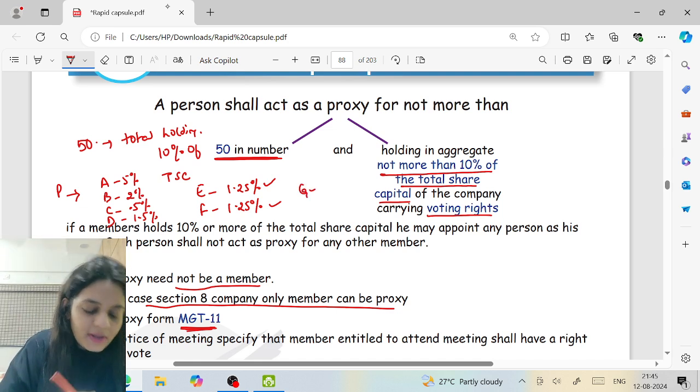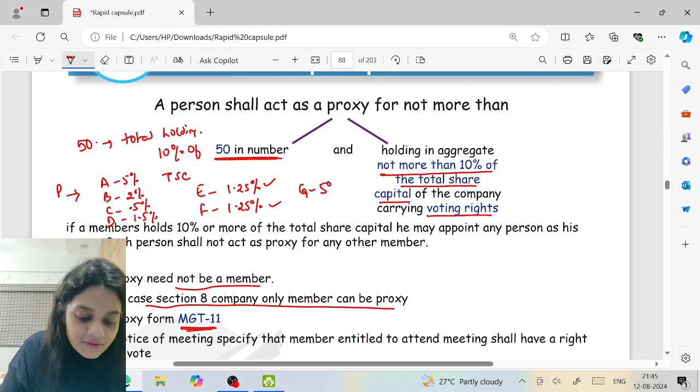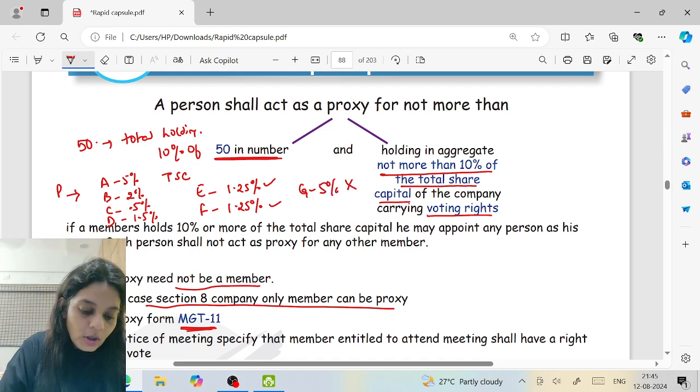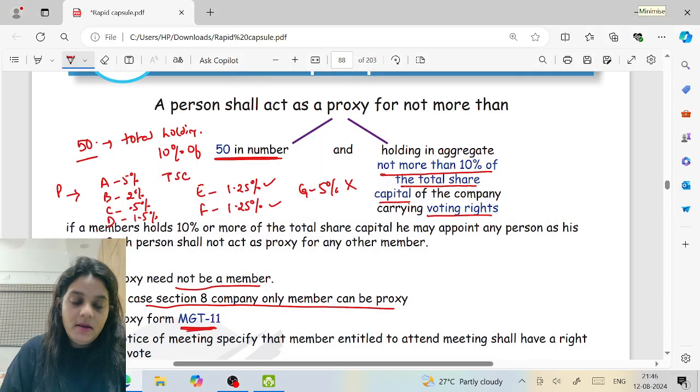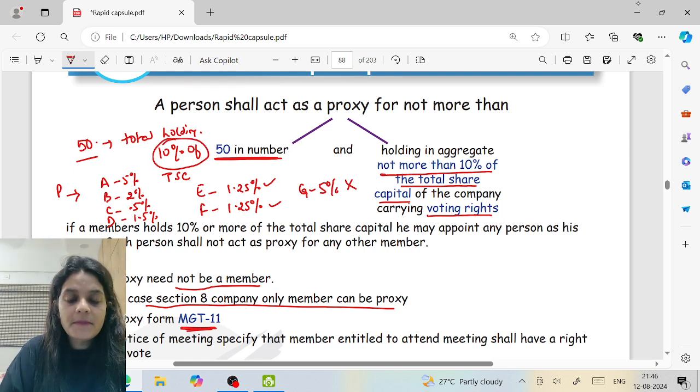G wants to appoint. Let's take another case. He's already holding a proxy of ABCD. G holds 5%. Can P be the proxy? No. The number is 50, but their total holding should not be more than 10%.